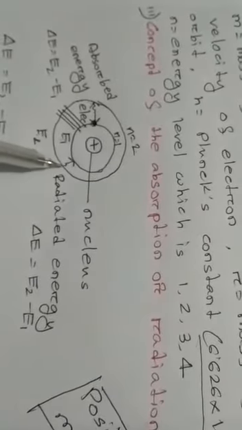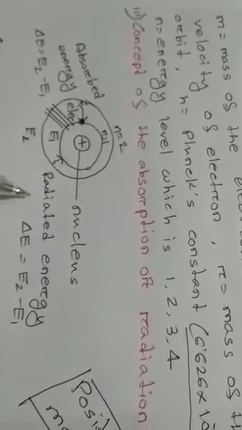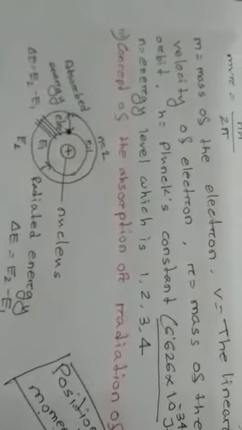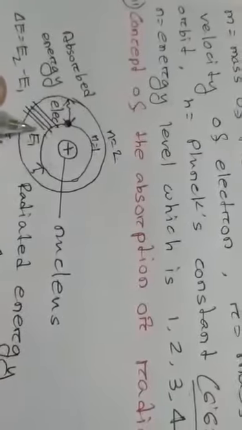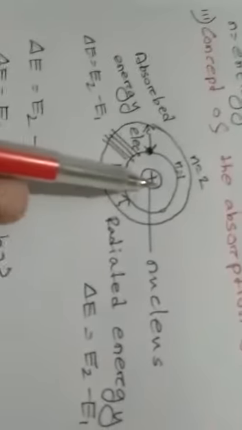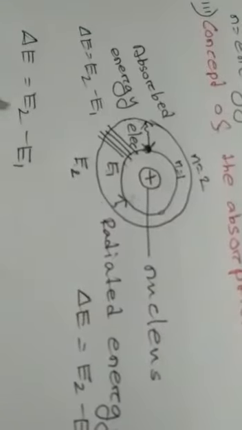And at the higher energy level, they release energy. After releasing energy, they jump to the lower energy level. For both of these changes, a band is created on the atom. This band is known as the atomic spectrum. And the difference of energy between different shells is delta E equal to E2 minus E1, and E2 minus E1 is equal to h nu. Here h is Planck's constant, you know, and nu is the absorbed or radiated frequency. Is that clear to you? This is the Bohr atom model.